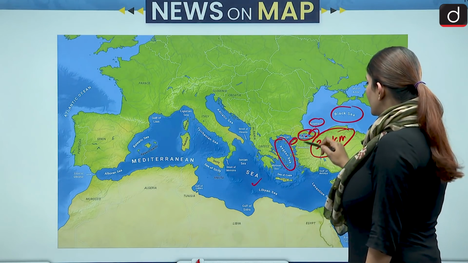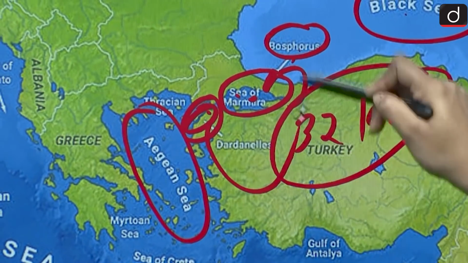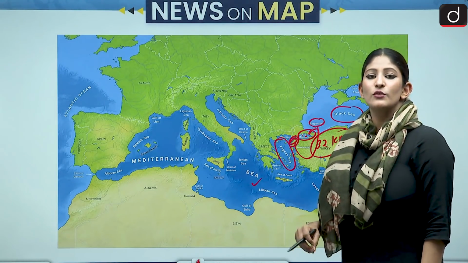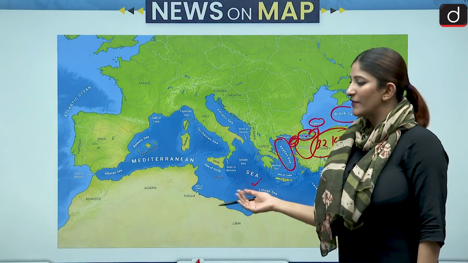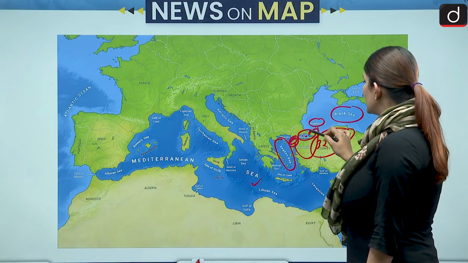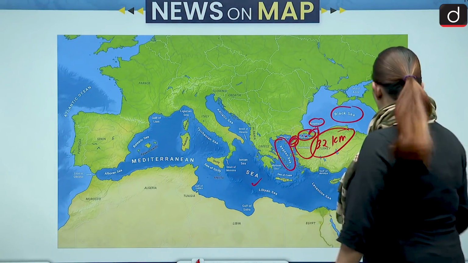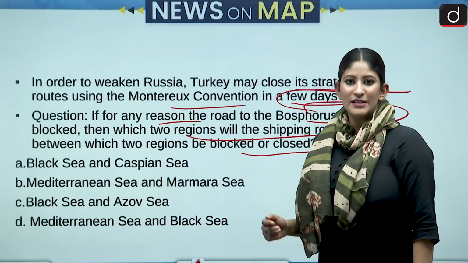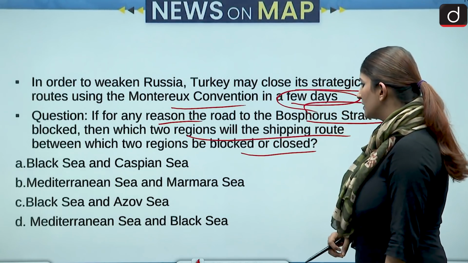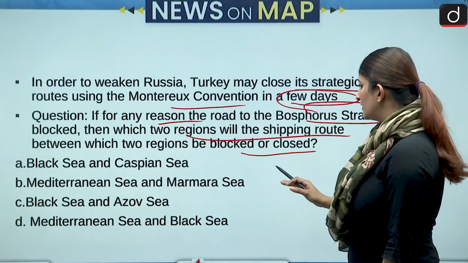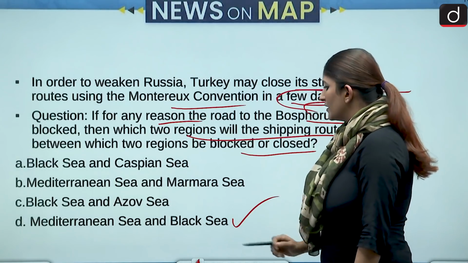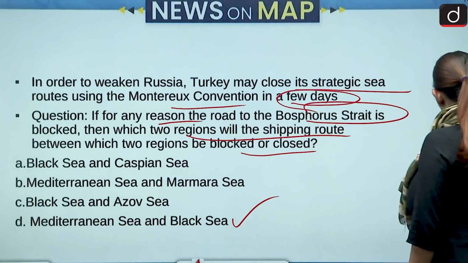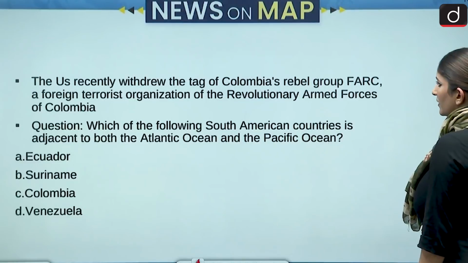And Bosphorus Strait and Dardanelles, these are controlled by Turkey. Okay, so these are known as the Straits of Turkey as well. And this is very strategically important. So that is why it has been closed. So the correct answer should be Mediterranean Sea and, let's see, where is it? Mediterranean Sea and Black Sea. Yeah. So option D is the correct answer over here. Okay, let's move forward and talk about our next one.